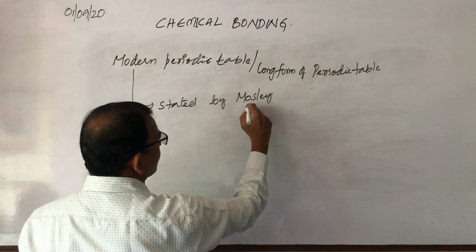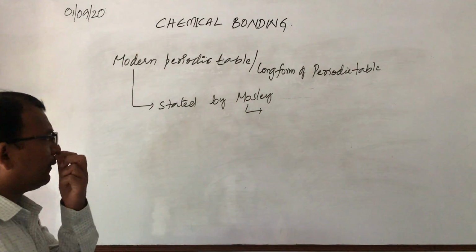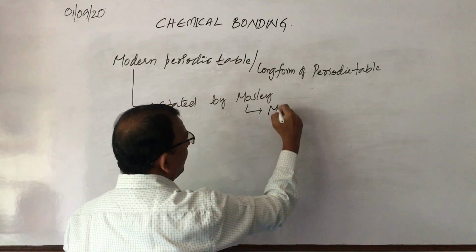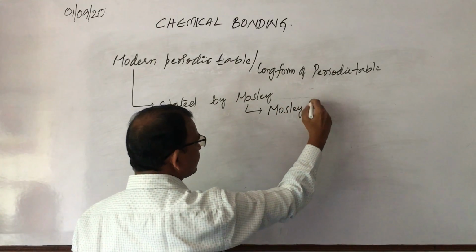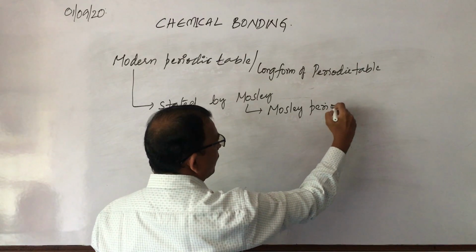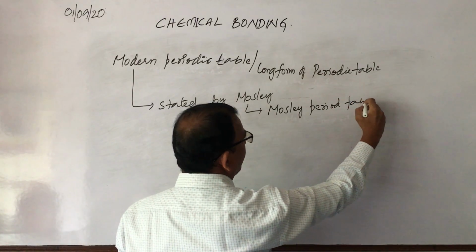Hence, it is also called Moseley's periodic table.